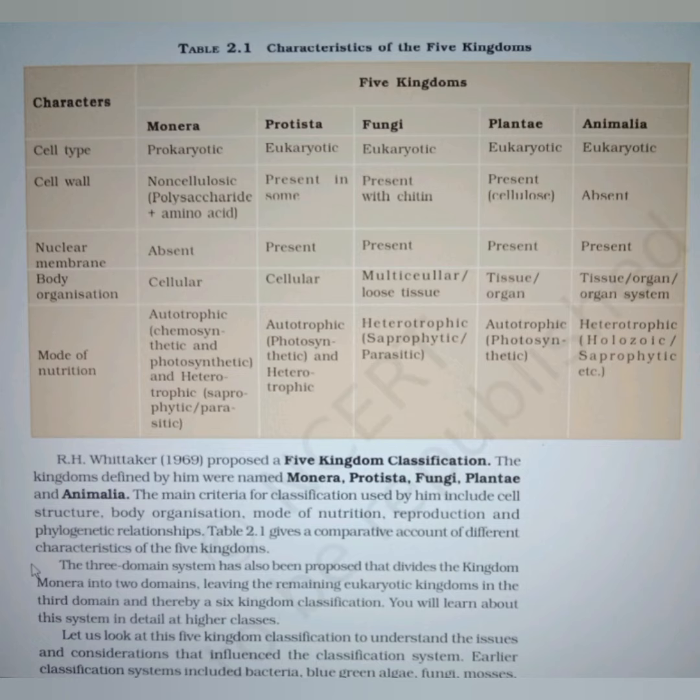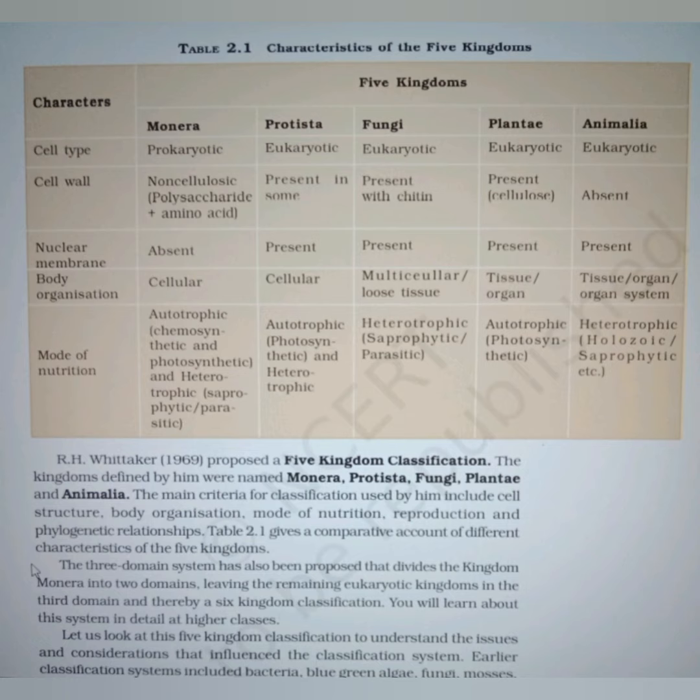It brought together the prokaryotic bacteria and the blue green algae, that is cyanobacteria, with other groups which were eukaryotic. It also grouped together the unicellular organisms and the multicellular ones. For example, Chlamydomonas and Spirogyra were placed together under algae.